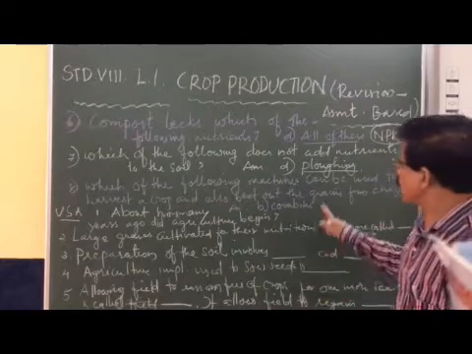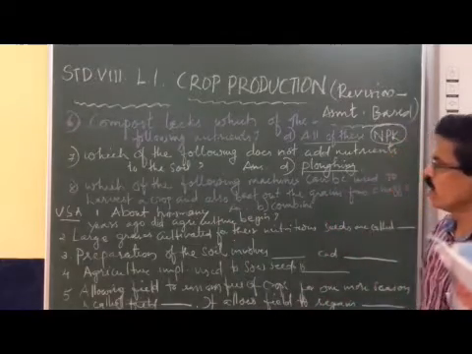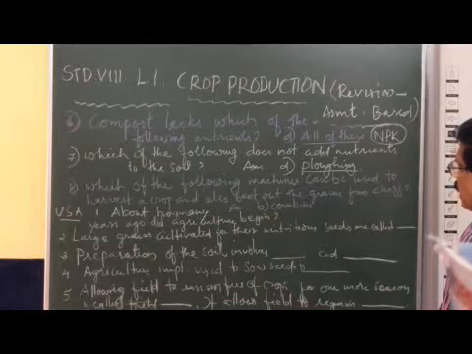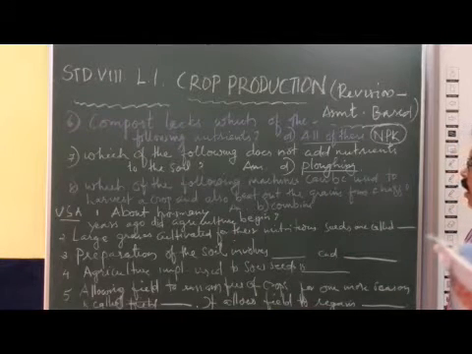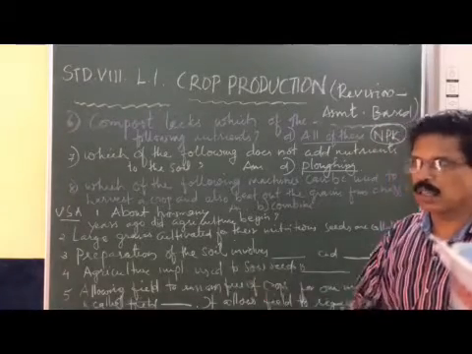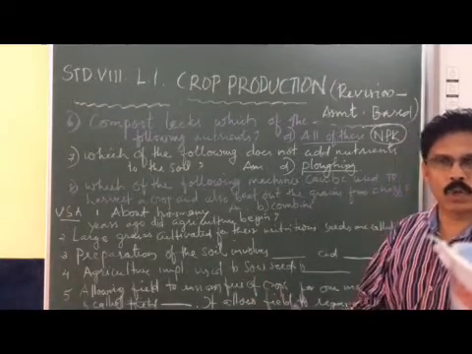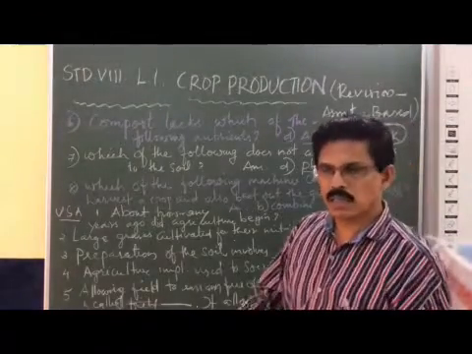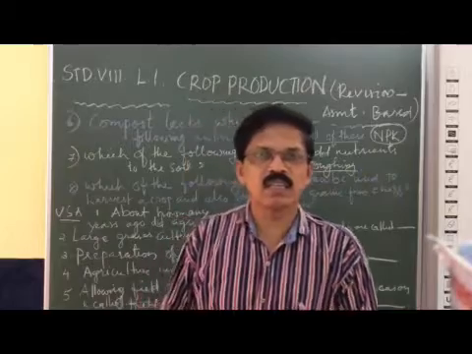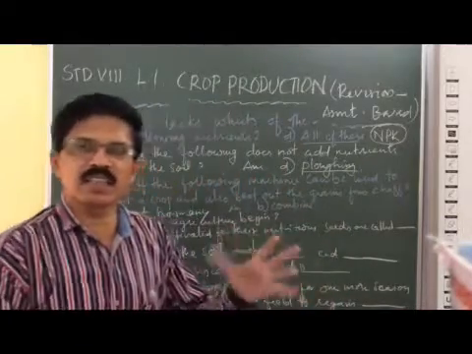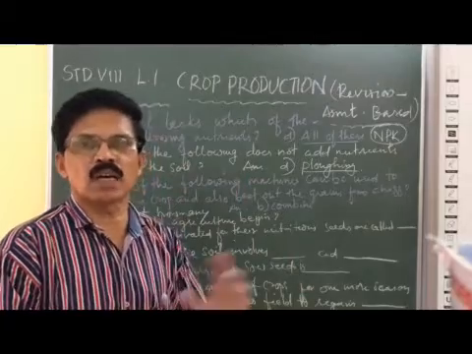Now, the eighth question. Which of the following machines can be used to harvest a crop and also beat out the grains from the chaff? Harvesting means cutting the mature crops. And in the same machine, as the crops are harvested, in another part of the machine they separate the grains from the chaff.